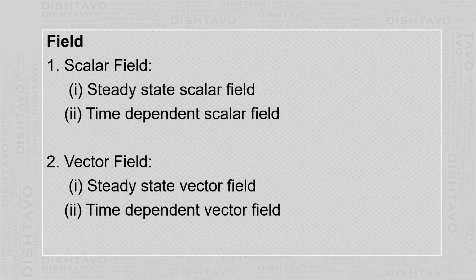In electrostatics, we come across two physical quantities. One is potential, which is a scalar field. Second is the electric field, which is a vector field.